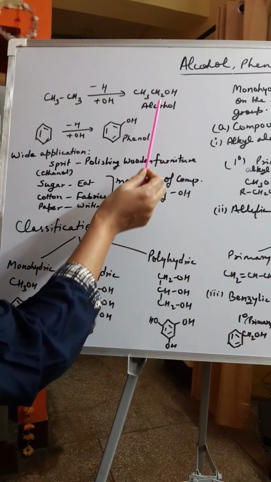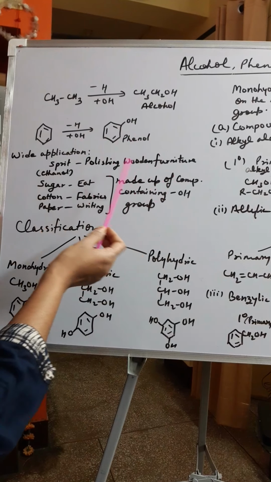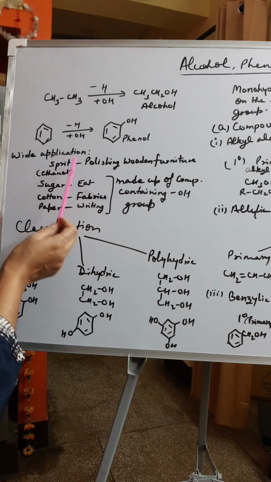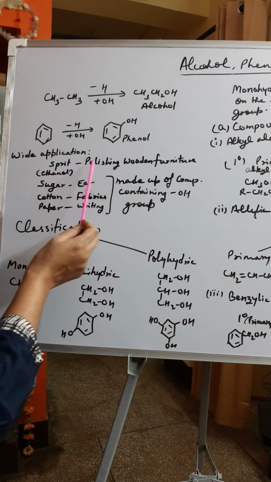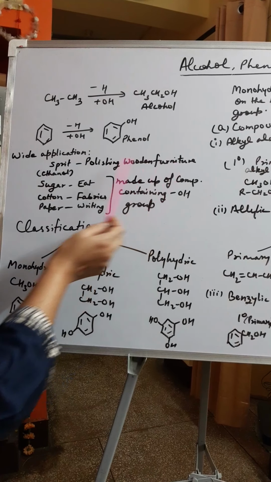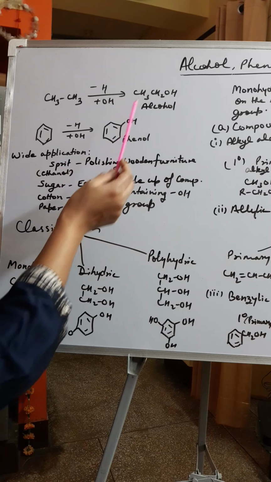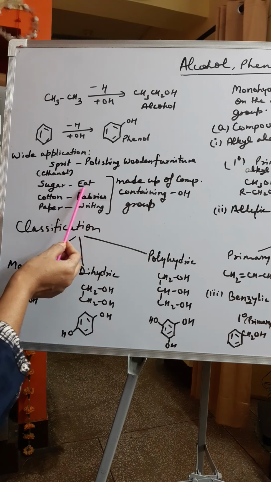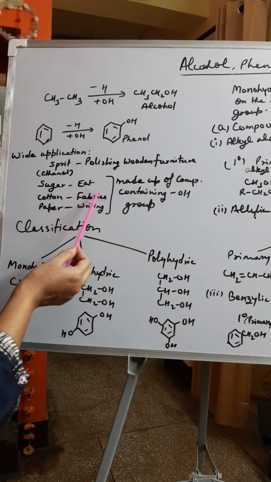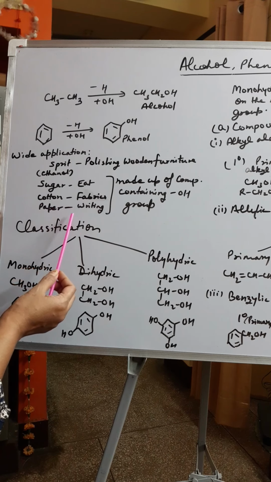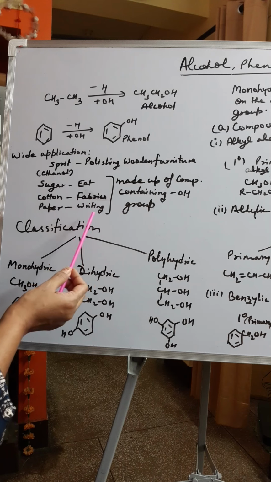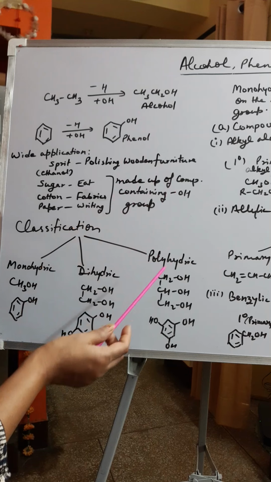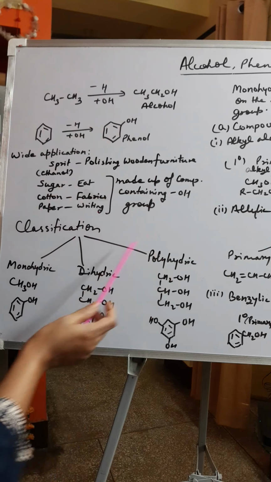These compounds, alcohol and phenol, find wide application in our day-to-day life. Let's take the example of spirit, which is also used for polishing wooden furniture. It is a compound which contains a hydroxyl group. The name of the compound is ethanol. The sugar that we eat, the cotton that is used for making fabric, or the paper that is used for writing anything, all these are made of compounds which contain hydroxyl groups. So this is about alcohol and phenol and their uses.